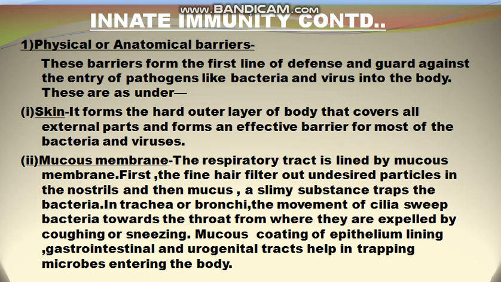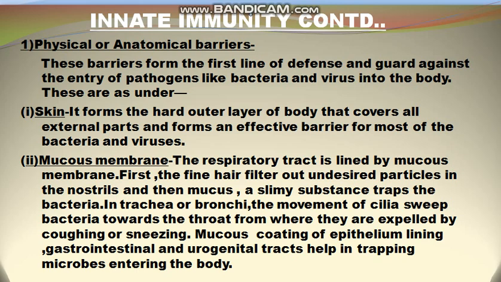So the first innate immunity barrier is physical or anatomical, and this type of barrier forms the first line of defense, and it guards against the entry of pathogens like bacteria and virus into the body. And what are these physical or anatomical barriers? Number 1 is skin. Skin forms the hard outer layer of the body that covers all the external parts and forms an effective barrier for most of the bacteria and the virus. So number 1 physical or anatomical barrier of the human body is skin.